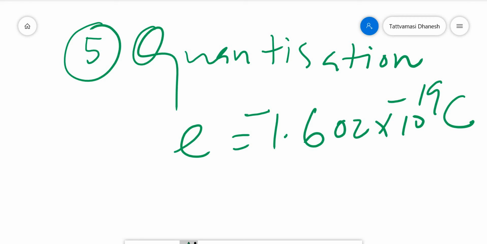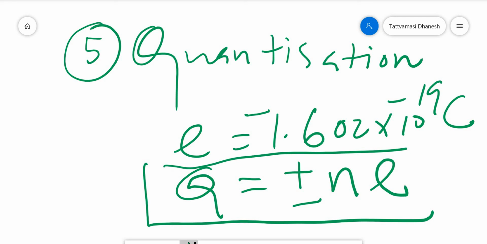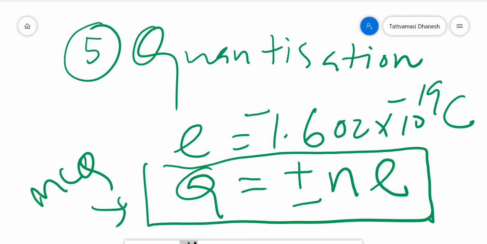That means the charge acquired by this substance will be Q, charge is denoted by the letter Q, is equal to plus or minus Ne. This is the most important, the first equation. This is a really important equation. You will get MCQs based on this equation. The charge acquired by a substance Q is equal to plus or minus Ne. So this is the equation for quantisation of charge.